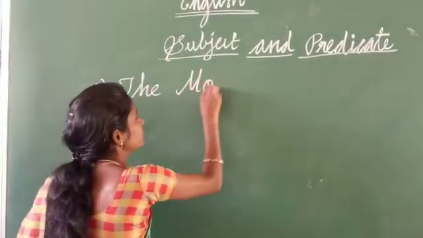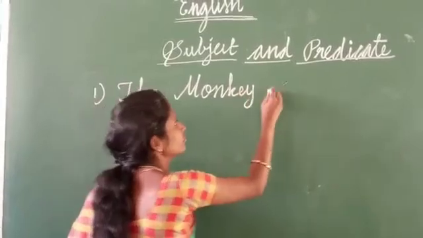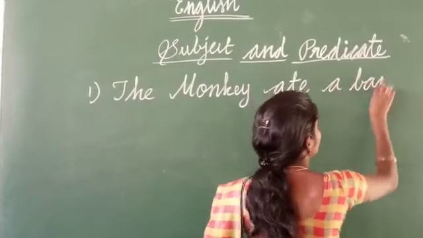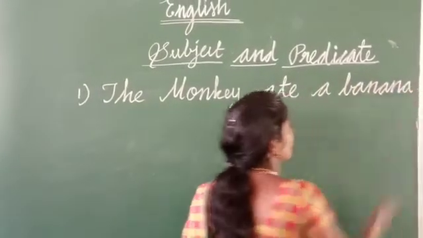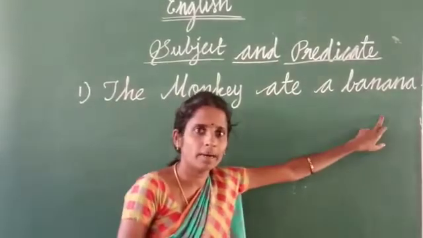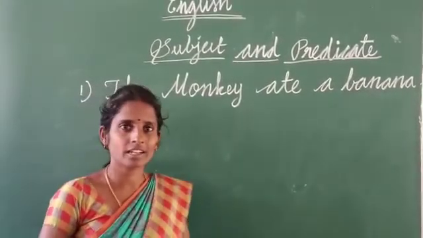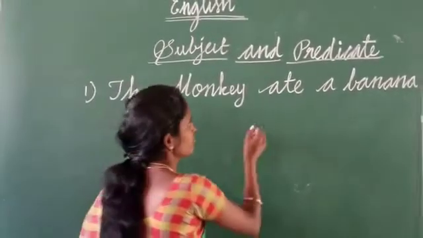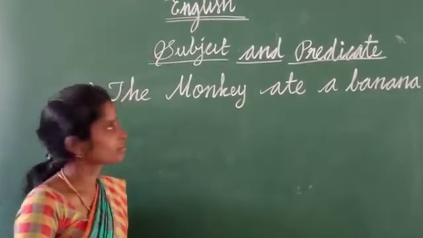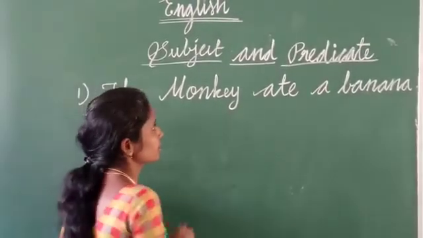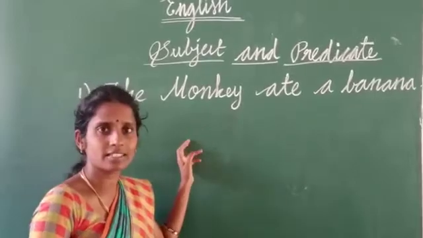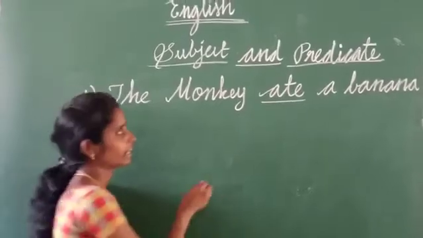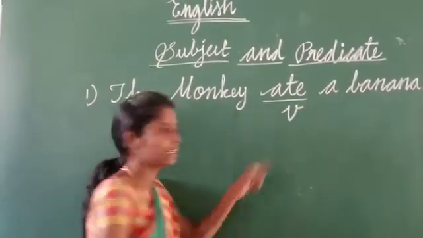The monkey ate a banana. What will we do at first? First, we will have to select the verb. Listen, students. What is the verb in this sentence? Obviously, ate. Here, ate is the verb in the sentence.